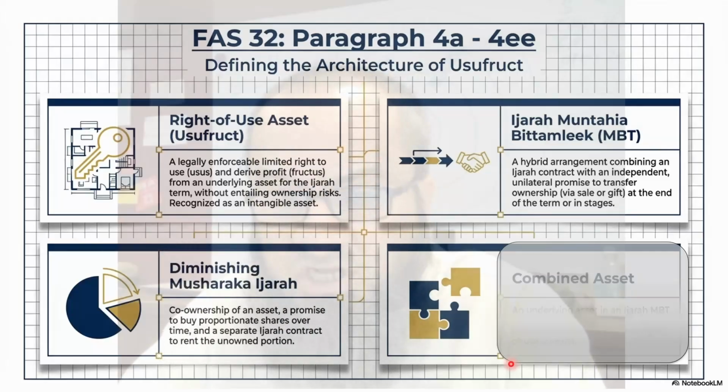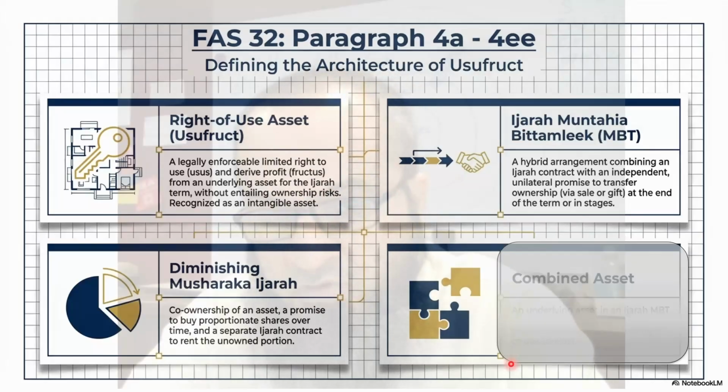Then diminishing musharaka ijara, as we just discussed, which is the co-ownership of an asset, a promise to buy proportional shares over time, and a separate ijara contract to rent the unowned portion, right? So again, the two contracts cannot be combined and cannot be conditional as well. So there is one contract in which the lessee says that, okay, I will buy this asset gradually, every month I will pay something and my share in the asset will increase, and every month also I will pay rent on the remaining portion.